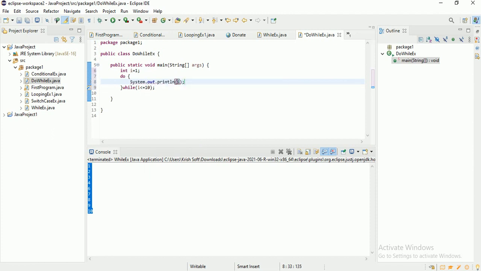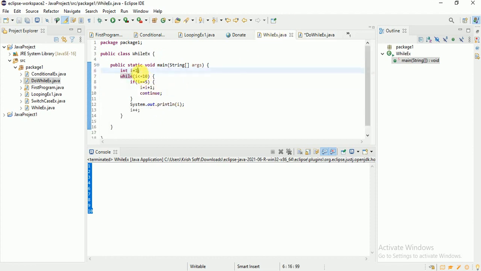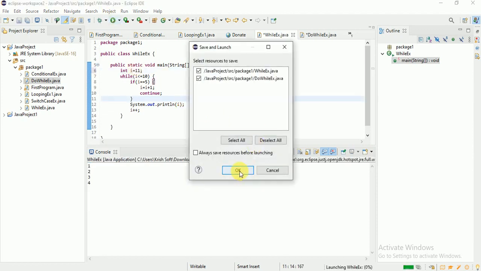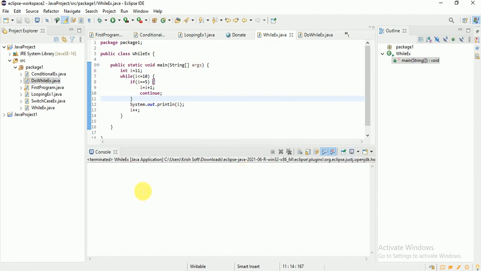Print my i value. Okay, now tell me what is going to happen with this. How it will work is, first it will print this, and it is going to check the condition later. First it will execute all these statements and then check the condition. Irrespective of the condition being true or false, it will run. For example, I am giving here i equal to 11. What will happen now? Tell me. Will 11 print or not? In the while loop, if I give 11, it will not execute anything. It will not print any value for us. No output will come.